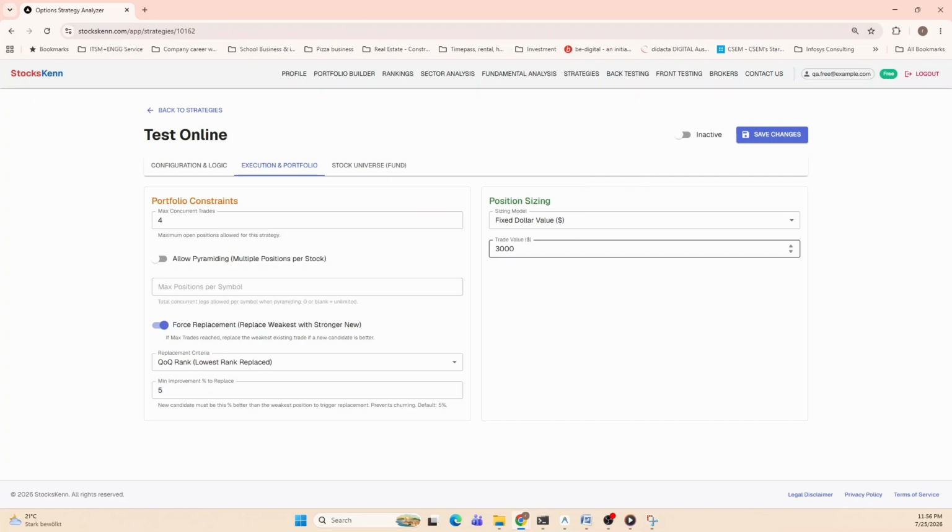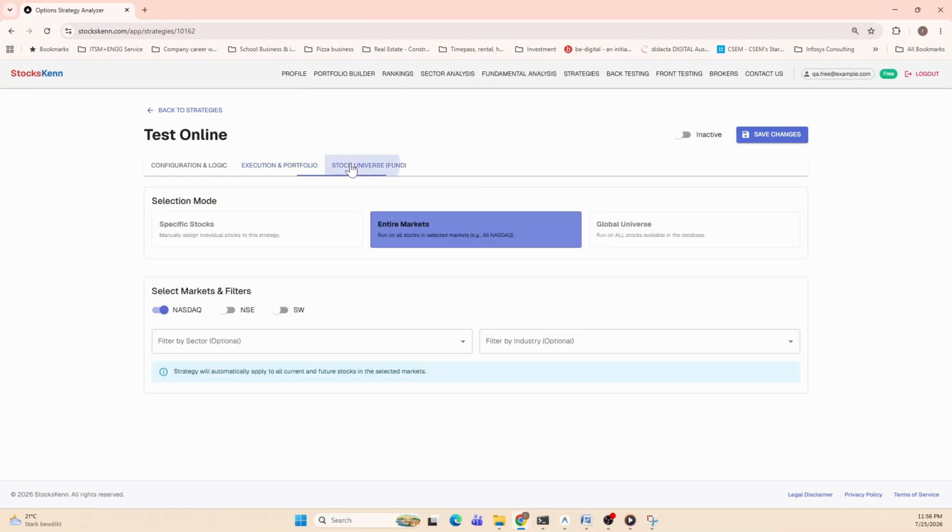Also, you can define what is the position sizing. So here, if you say I want one trade to be around 3,000 US dollars, it will take it from here and it will calculate the nearest number of stocks and use that as a criteria to execute your trade in the strategy. So you have put your entry exit criteria with the risk management. Here you have defined your execution criteria.